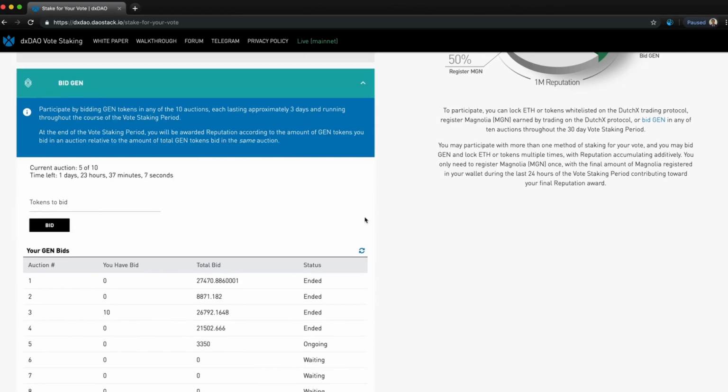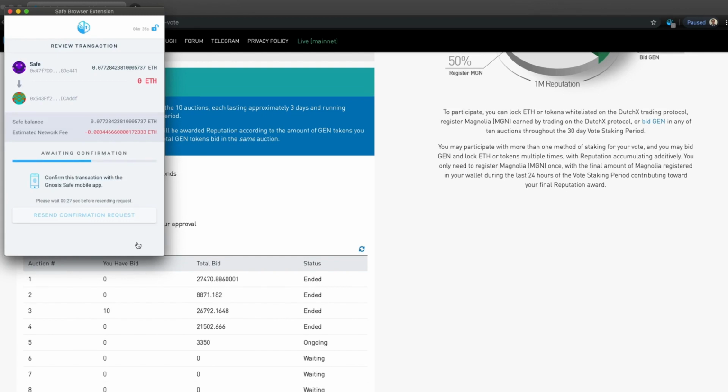You can also get reputation by bidding gen. Over the course of the vote staking period, there will be a total of 10 auctions, where 1% of total reputation is allocated in each of these auctions. You can see the remaining duration of the active auction here. For this example, let's bid 10 gen. So a few more confirmations here.